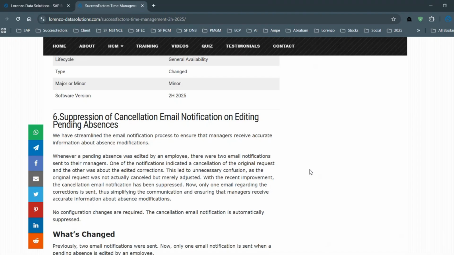So the system is creating unnecessary confusion, as the original request was not actually cancelled, but adjusted. Yet the system sent both a cancellation and an edited notification. But with this release, you don't need to do any extra configuration, the cancellation email notification is automatically suppressed.